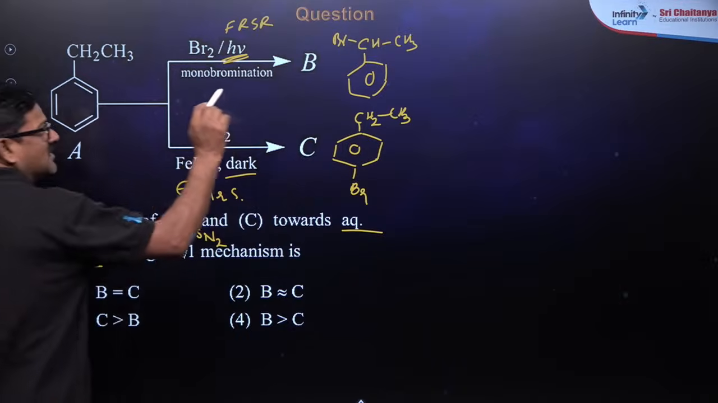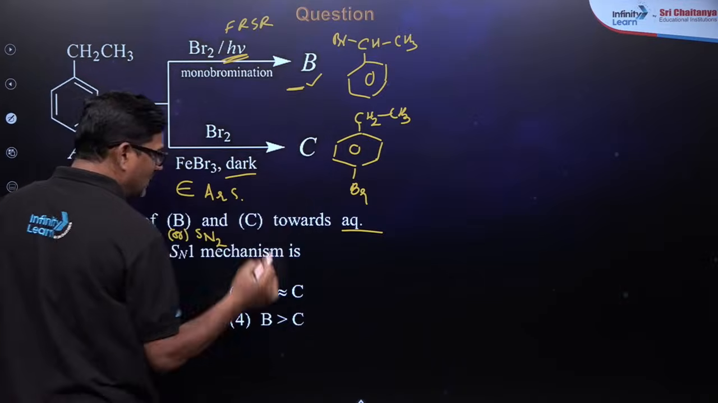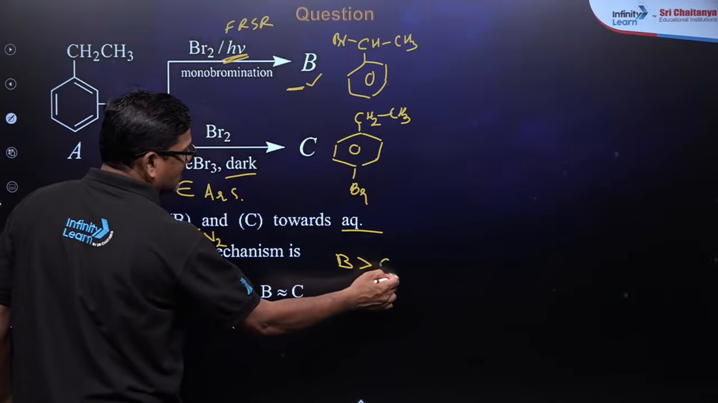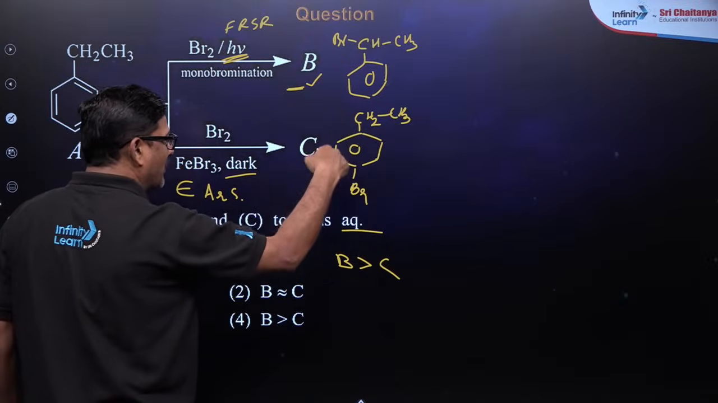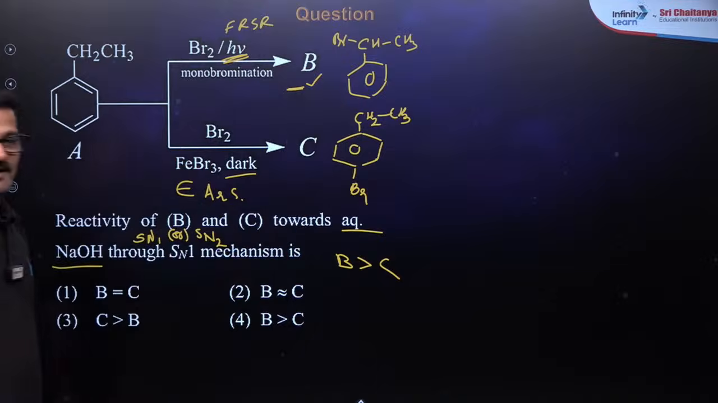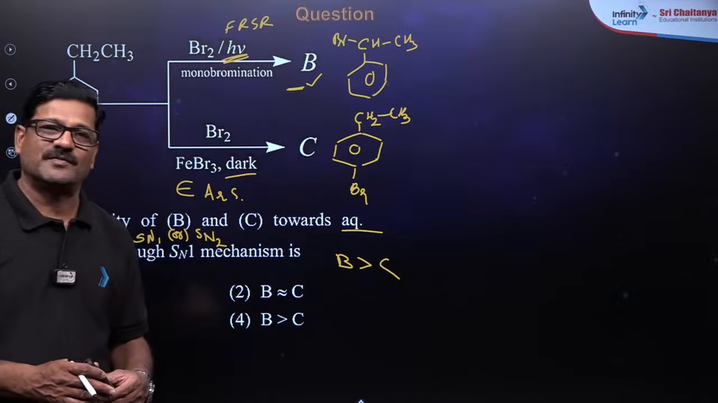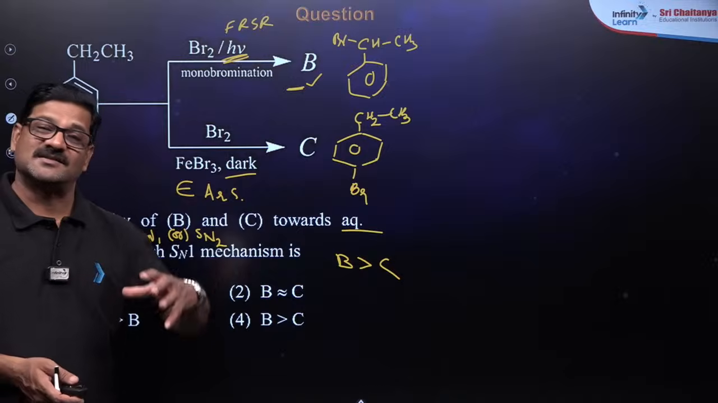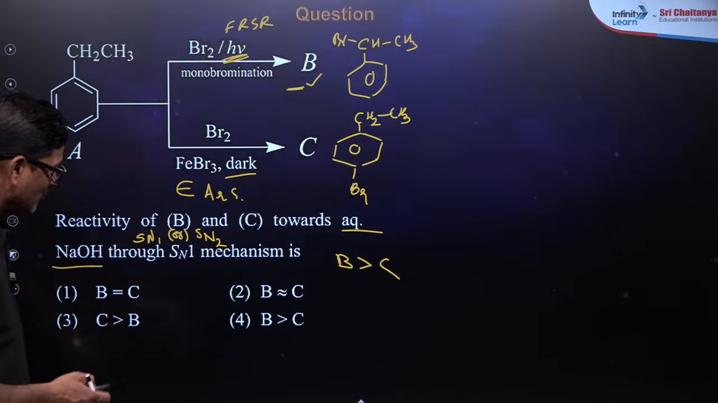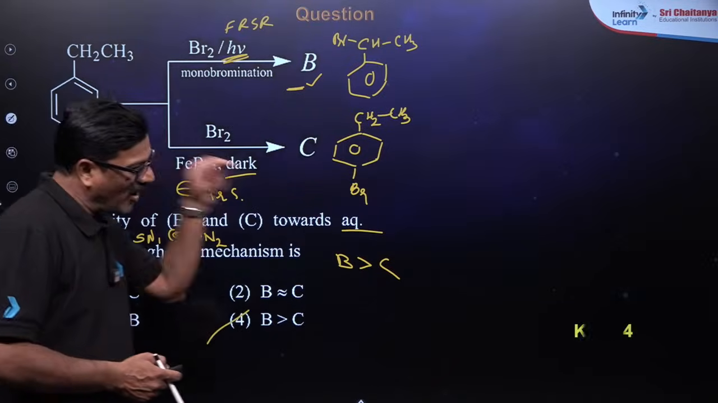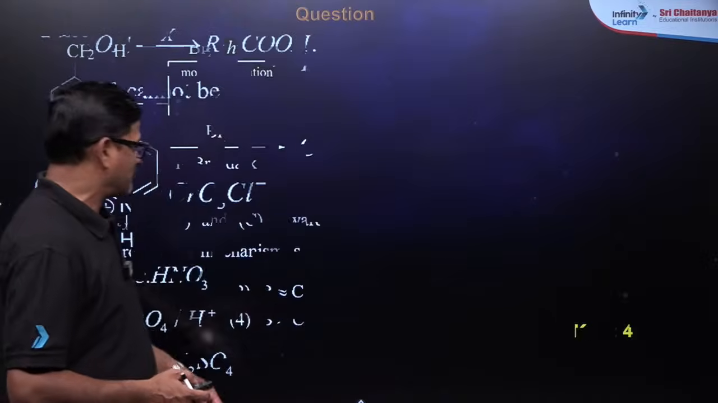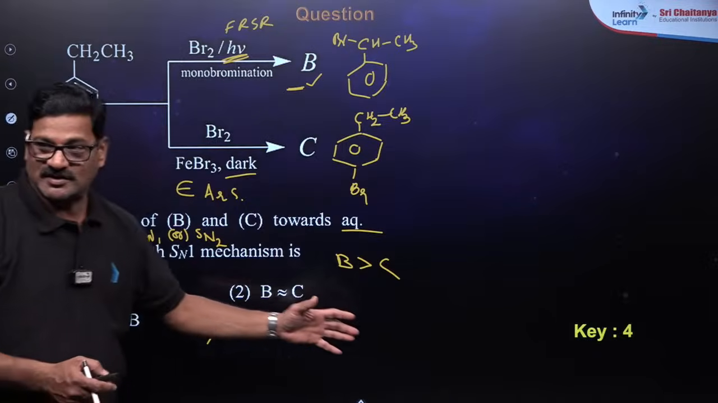So benzyl halide is more reactive. B is greater than C. This is an aromatic halide, which never and ever undergoes nucleophilic substitution reaction unless you have a strong electron withdrawing group. B is greater than C. Option is going to be 4 for this question.